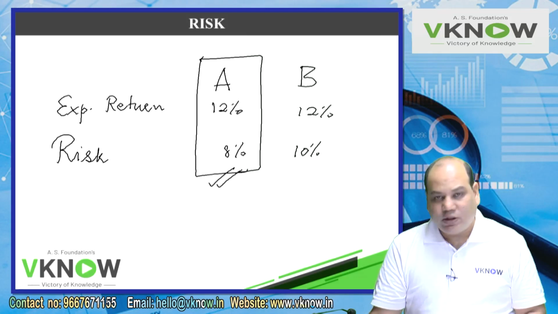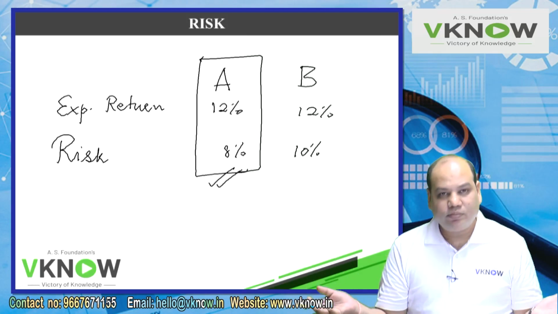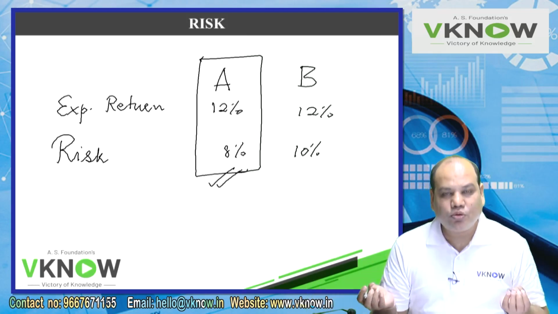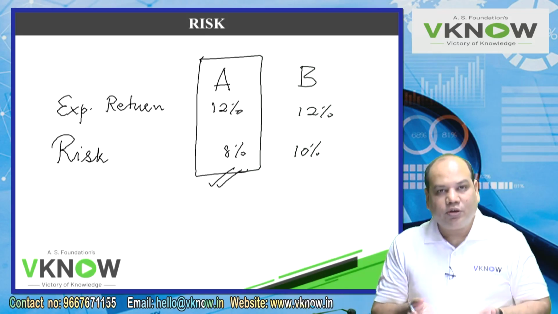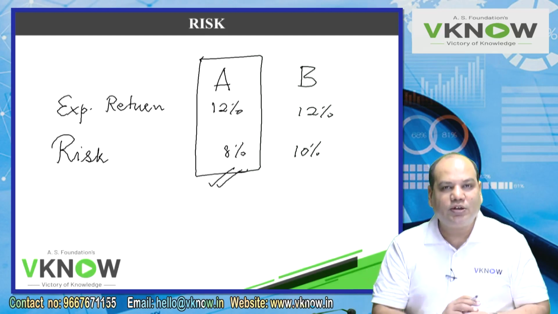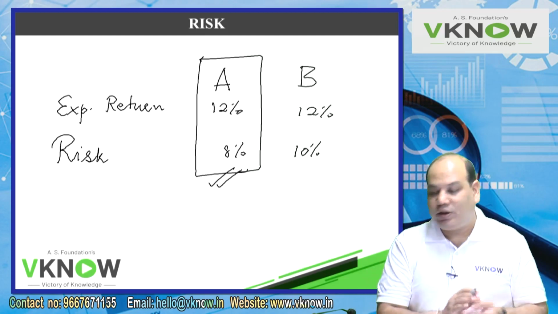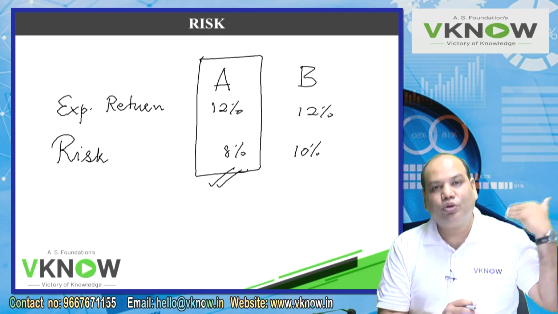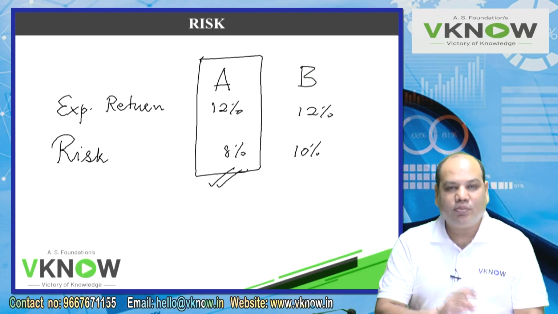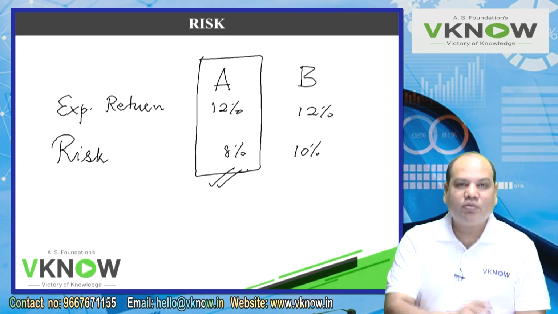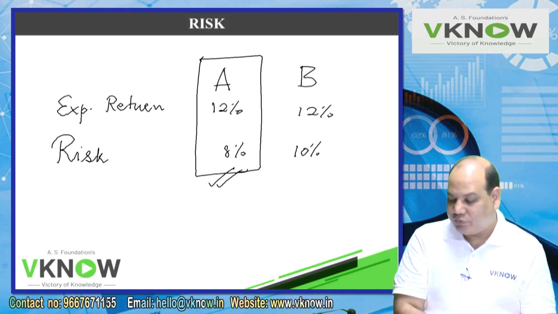He will think that if the return is the same but the risk is low, I will go with option A. I will not take unnecessary risk. I will take additional risk only for additional return. But if there is no additional return, there is no point in taking the additional risk.